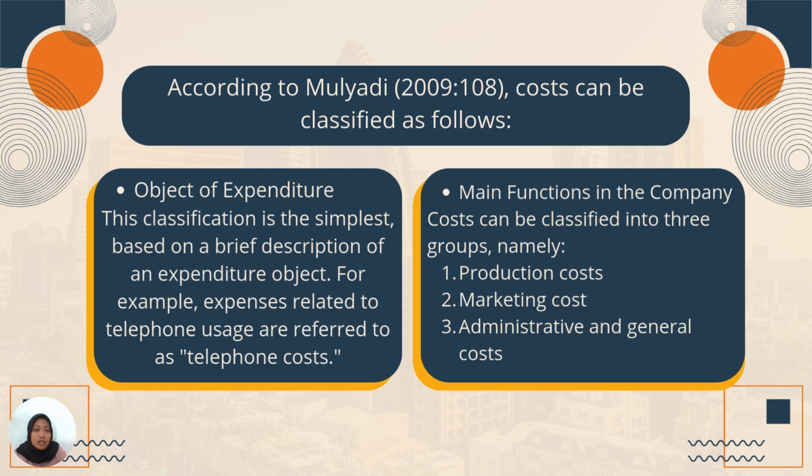The first is objects of expenditure. This classification is simply based on a brief description of an expenditure object. For example, expenses related to telephone usage are referred to as telephone costs. The next is main function in the company. Costs can be classified into three groups, namely the first is production cost, the second is marketing cost, and the last is administration and general cost.